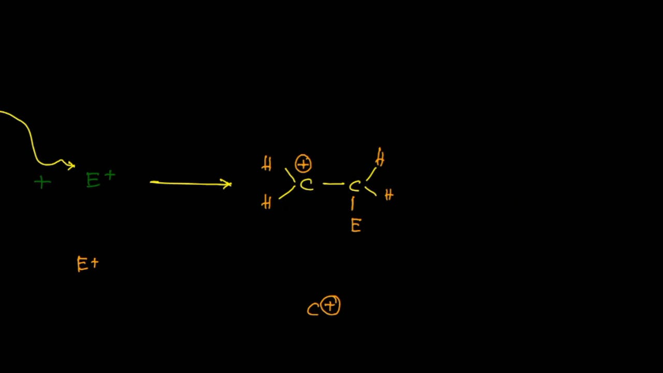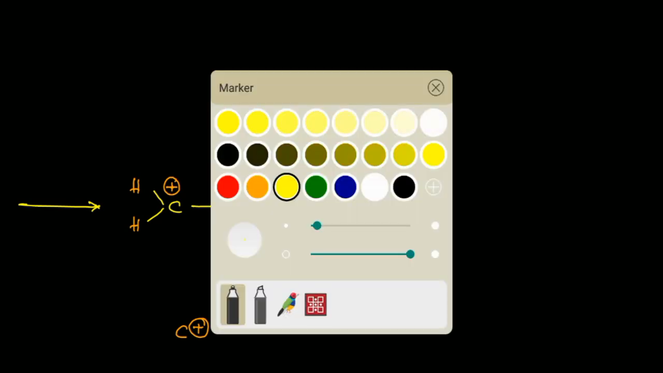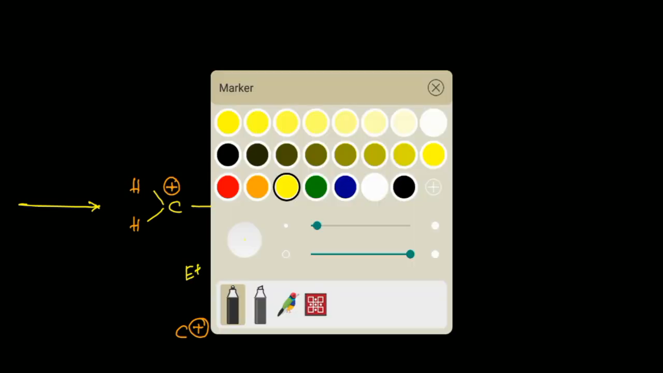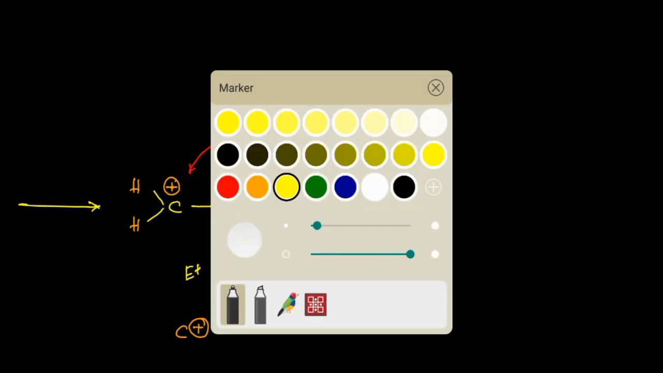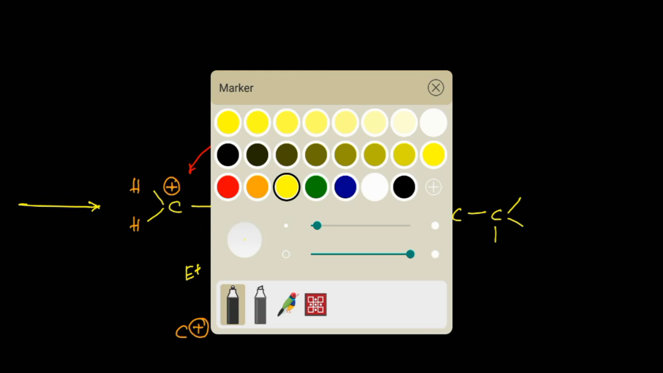Another step is the attack of another nucleophile. Suppose I have this nucleophile, then it will attach to the electrophilic center. Now this becomes the electrophile and this becomes the nucleophile, so the centers change. This nucleophile will attack the carbon where the deficiency occurs, and then there is the formation of the addition product.